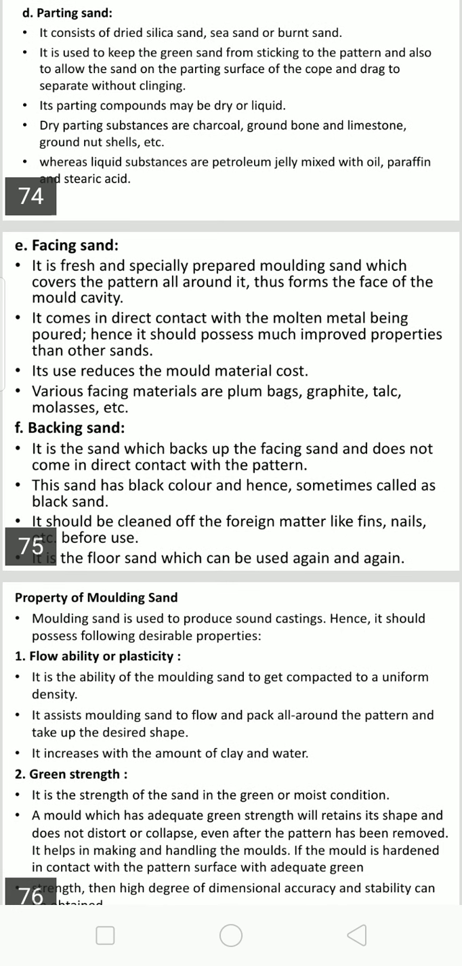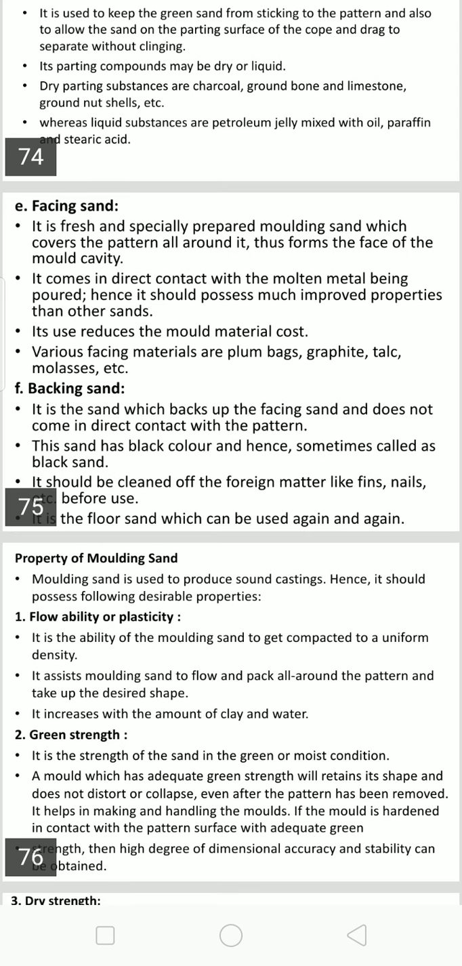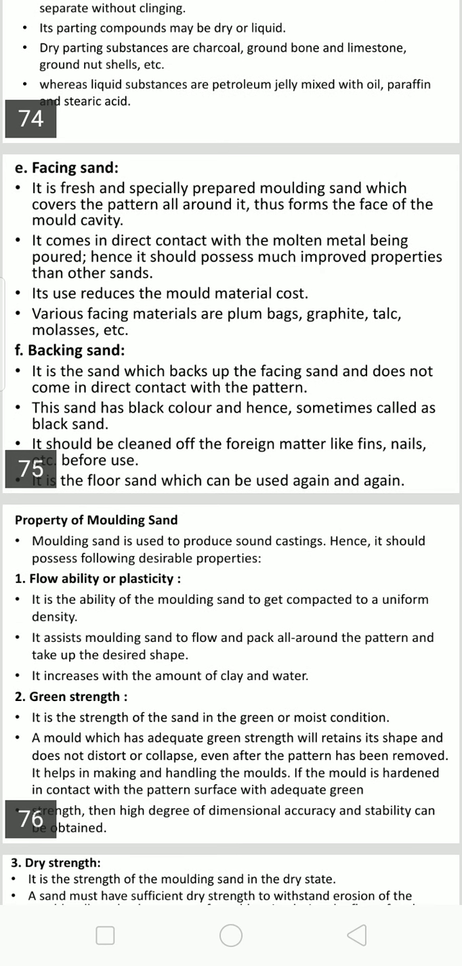Then backup sand. It is the sand which backs up the facing sand. It is not quality sand. It is the used foundry sand lying here and there on the foundry floor, which does not come in contact with the pattern. This sand has a black color and hence sometimes it is called black sand. It should be cleaned of foreign material like pins, nails, or other metal chips.